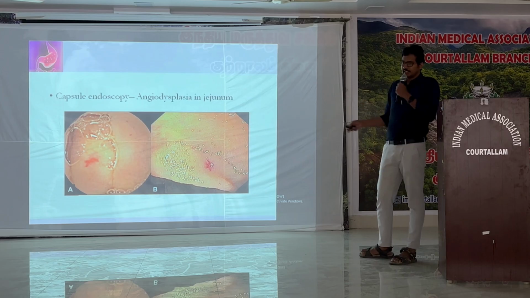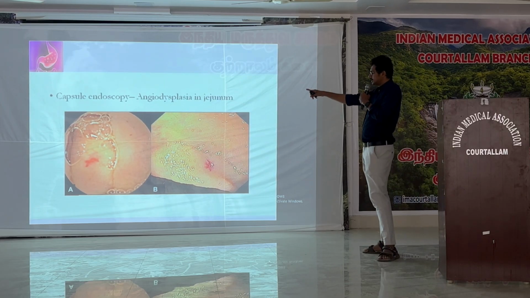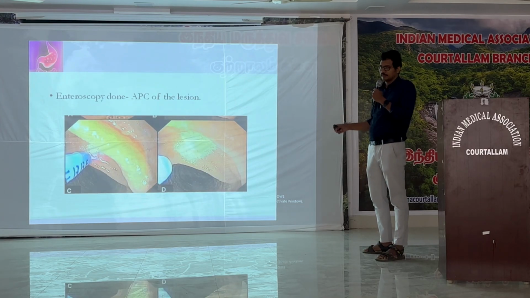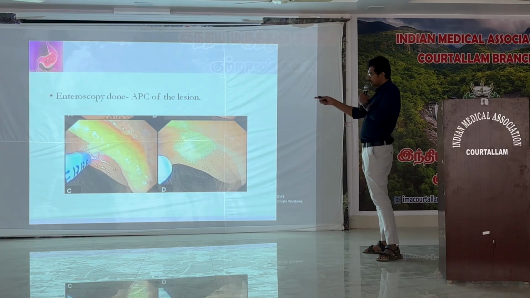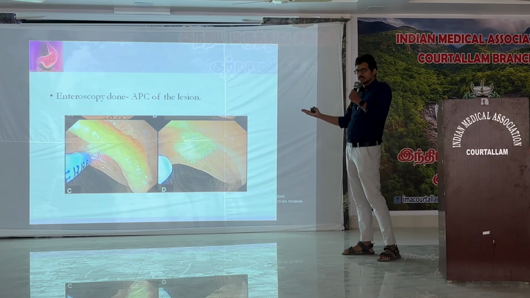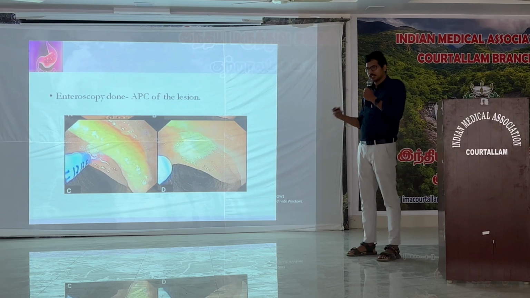So in this patient, we did a capsule endoscopy. It picked up an angiodysplasia in the jejunal region. Once we did the capsule endoscopy, we did an enteroscopy for a therapeutic option. Through argon plasma photocoagulation, we ablated the angiodysplasia lesion, which stopped the bleeding that was causing her long-term anemia. So this angiodysplasia can come recurrently.